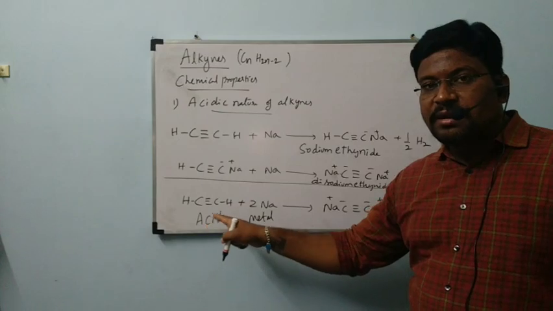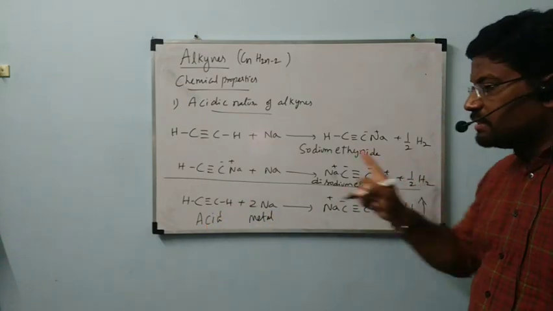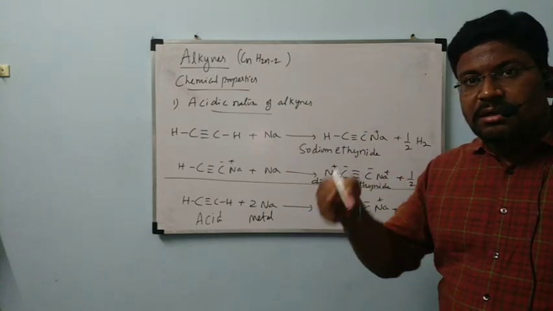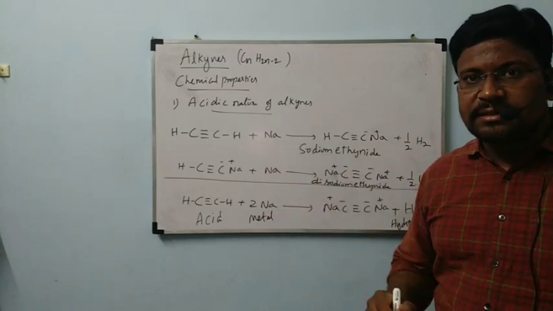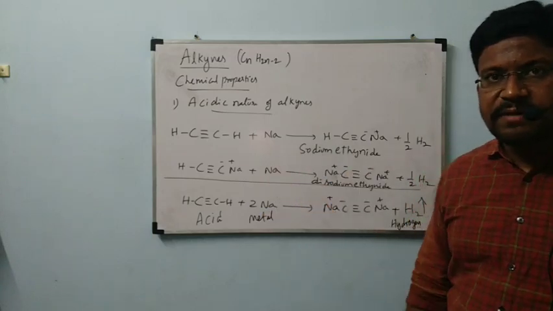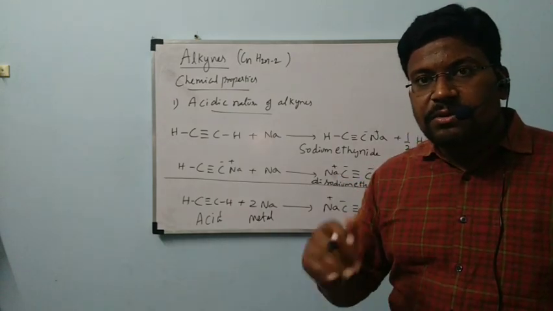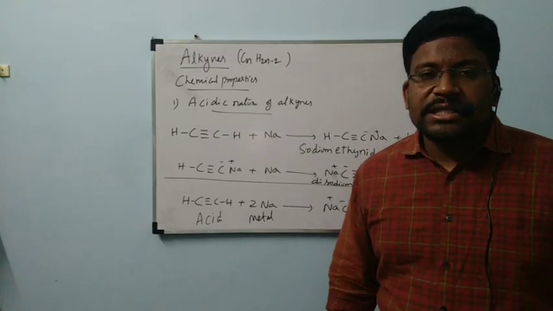The substance which, when reacted with metal, liberates hydrogen gas is called acid. If a substance reacts with carbonate or bicarbonate and liberates carbon dioxide, it is called acid. The substance which, when added to water, donates H plus ions is also called acid. These are all characteristics of acids.